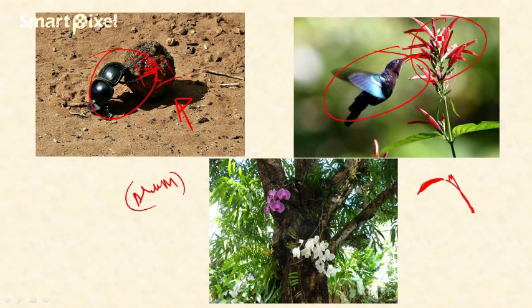And another example of habitat niche is the orchids. Orchids are present in areas with more humidity and higher temperature, in evergreen forests. For example, in the northeastern Himalayas as well as the Western Ghats of India, we have orchids. These orchids live on trees. They insert their supporting roots on the trees for survival. Even though they are not parasitic, they take help of the trees. So this is one kind of habitat niche. Without these trees, the orchids could not survive. This is a certain kind of niche.